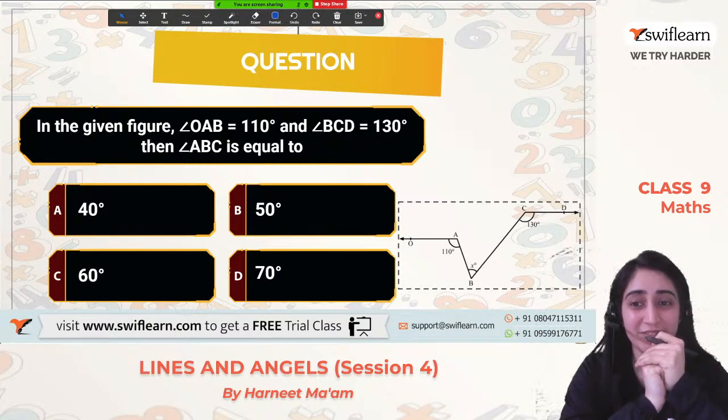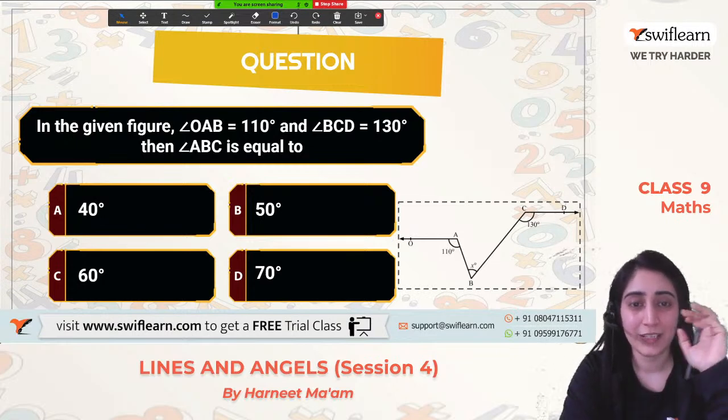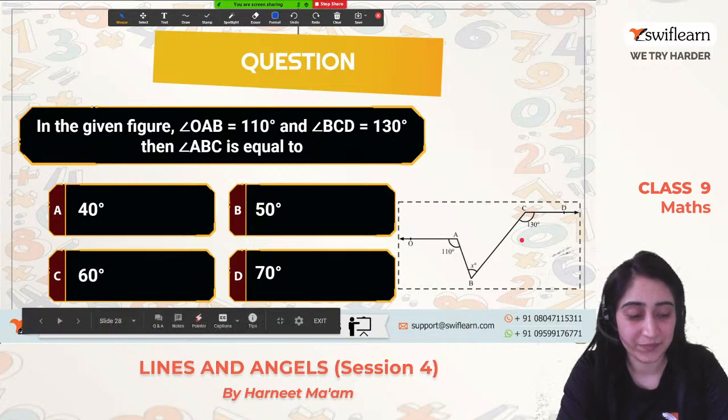I'll give you a couple of seconds. Okay, 5 seconds. Just try to get as near to it as you can, and see if we are able to solve it or not. Give me in the comment: are you able to solve it or not? Yes. Let's see who can give me the answer first.